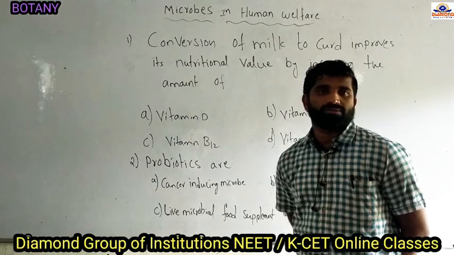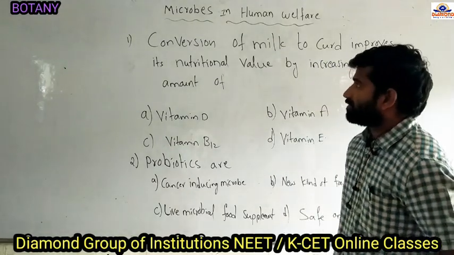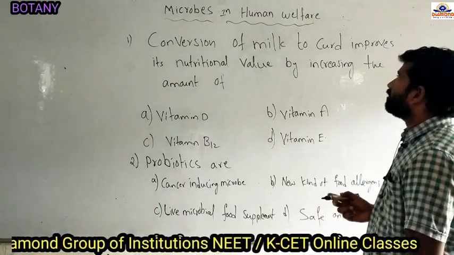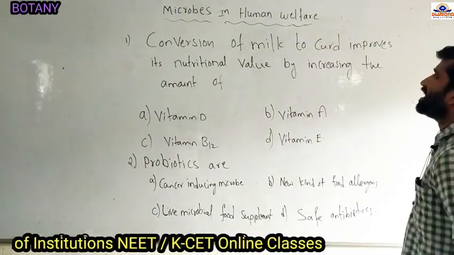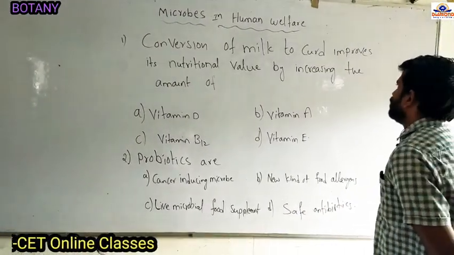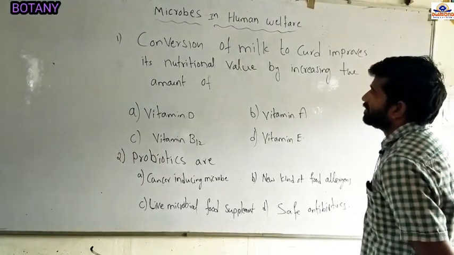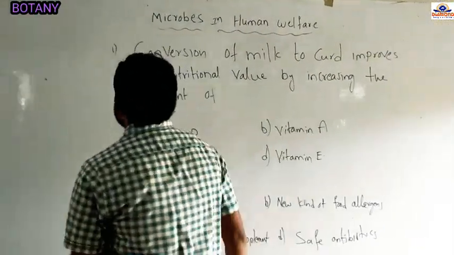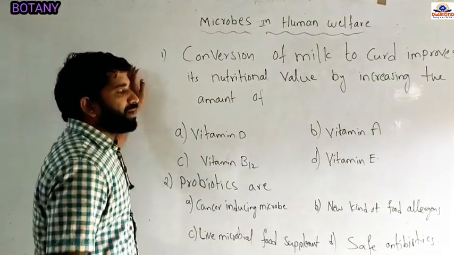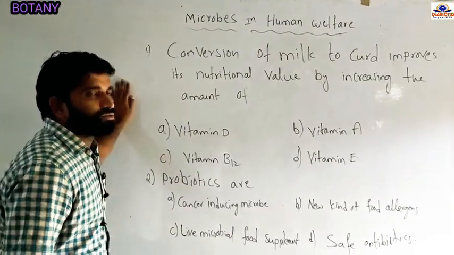Even for the difficult questions. So coming to the first question: conversion of milk to curd improves the nutritional value by increasing the amount of... See now, this question falls under microbes used in household products.